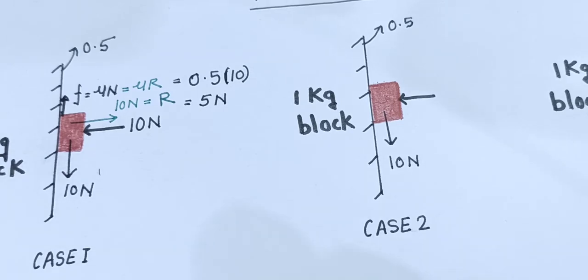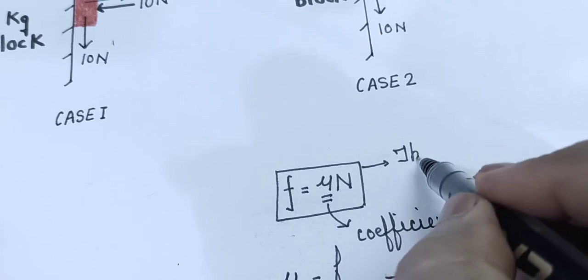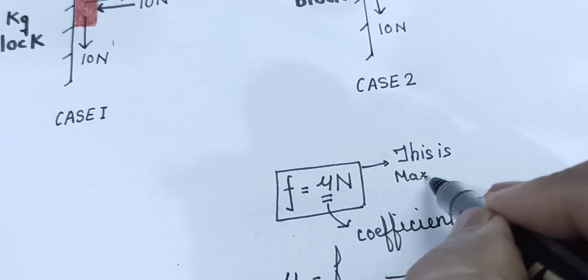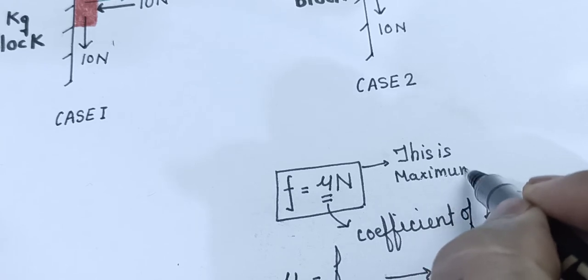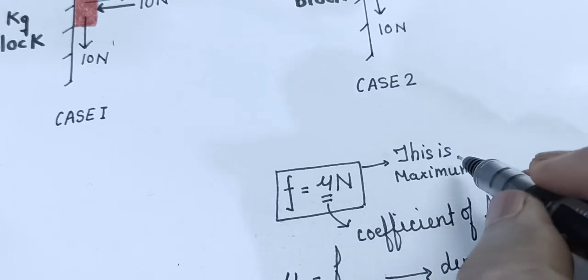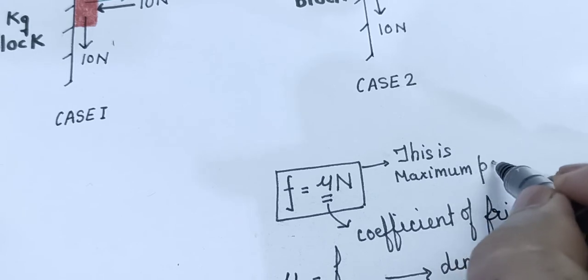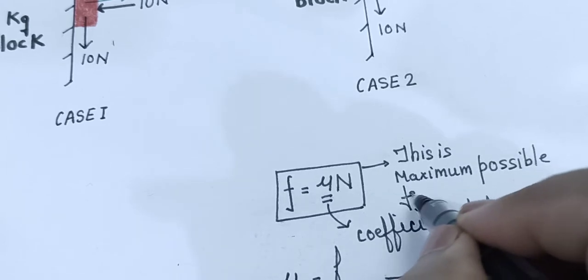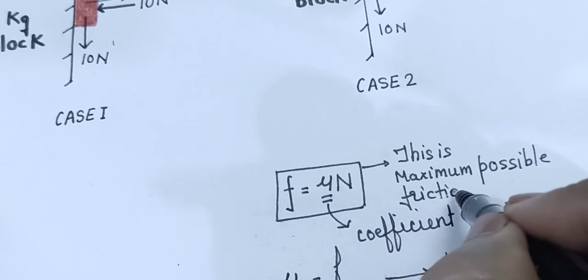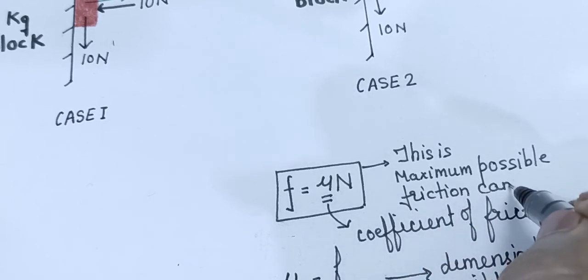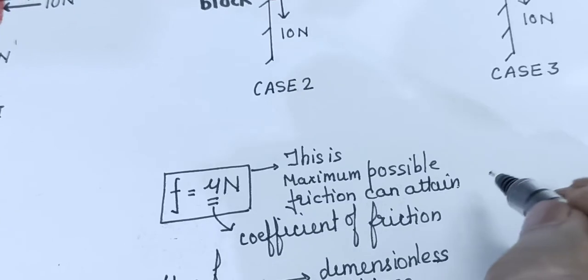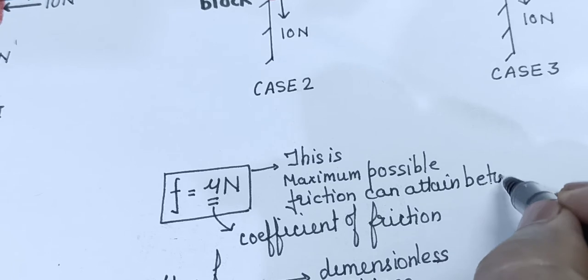Always remember, this is the maximum possible value a friction can attain between the given surfaces.